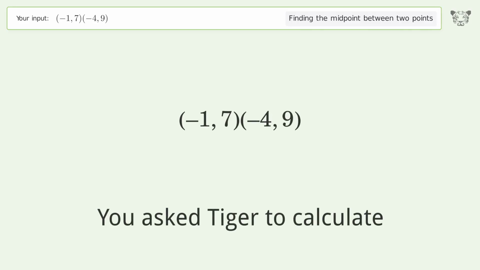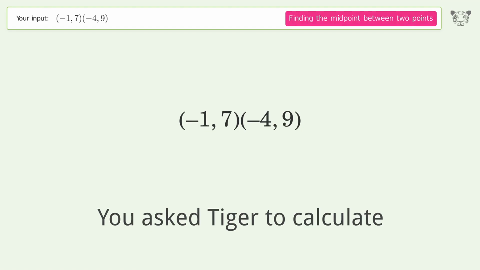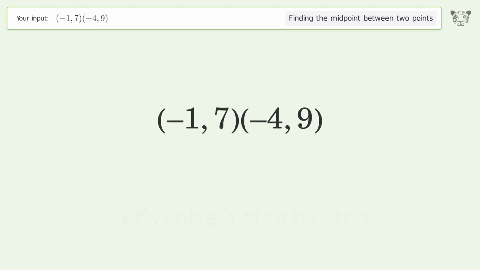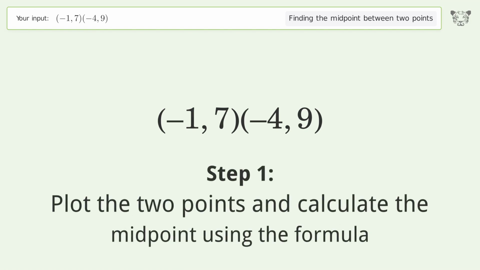You ask Tiger to calculate. This deals with finding the midpoint between 2 points. The midpoint between the 2 points is -2.58. Let's solve it step by step. Plot the 2 points and calculate the midpoint using the formula.